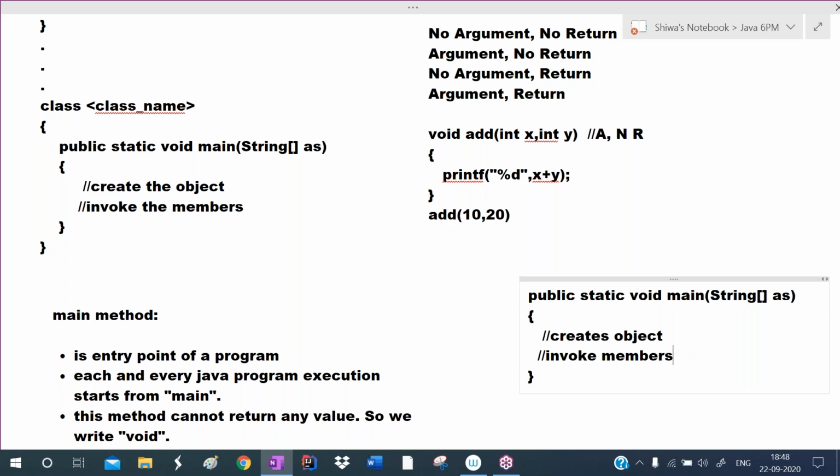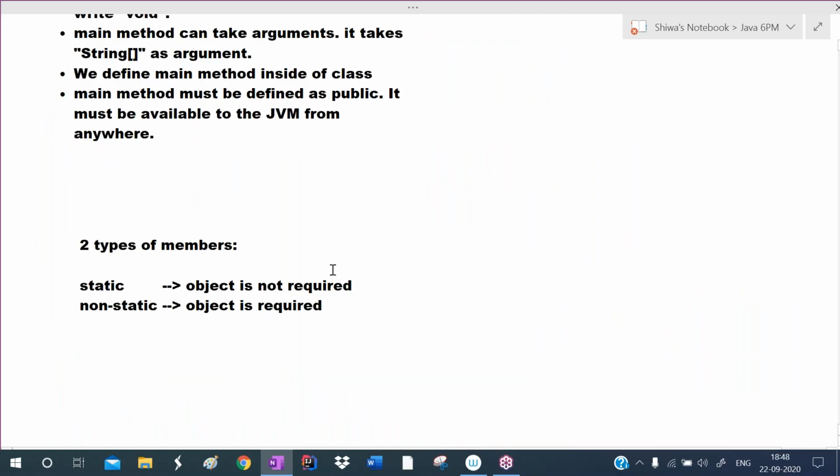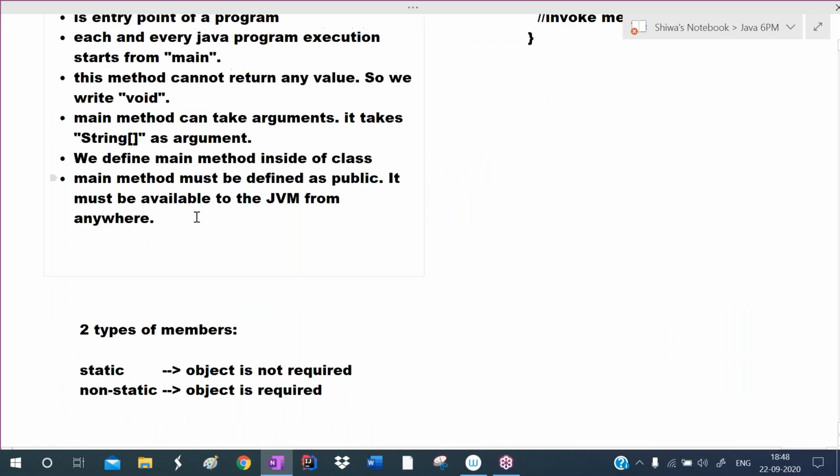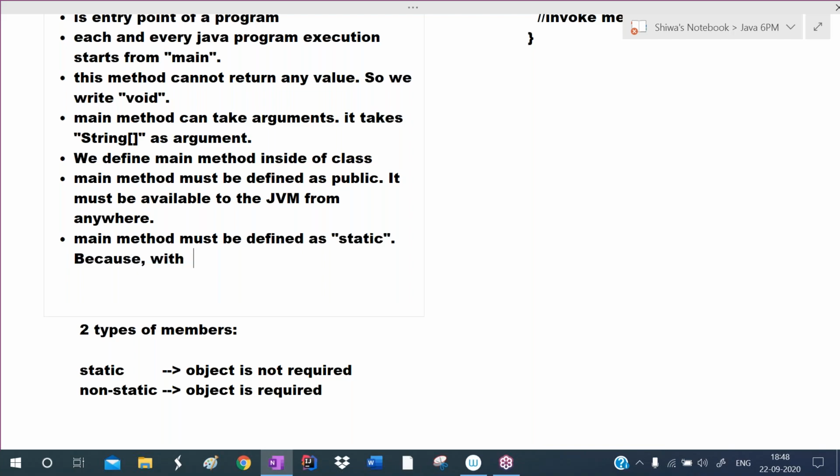Okay. So that's why we must define this main as static. Without an object, main must be called. So the main method must be defined as static, because without an object, main must be called.